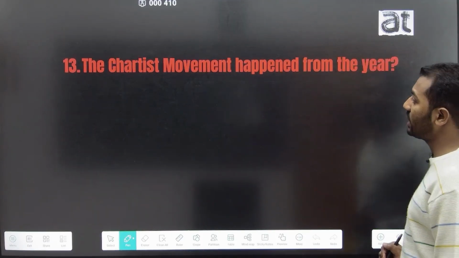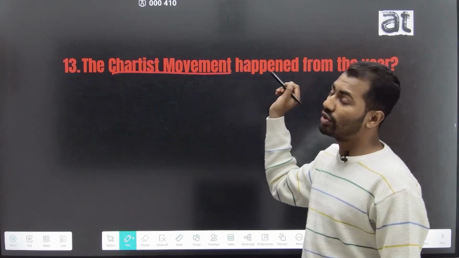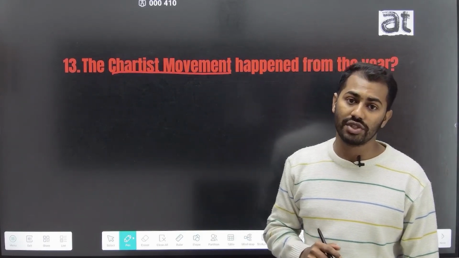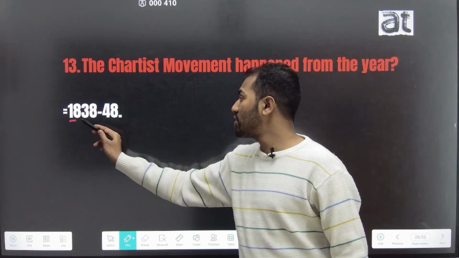The 13th question is, the Chartist movement happened from the year? We all know the Chartist movement, one of the most important movements of the 19th century, and this movement happened from the year 1838 to 48.